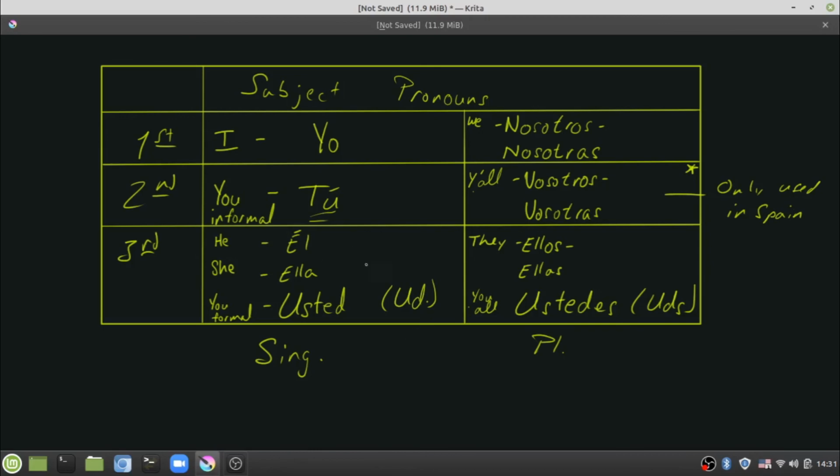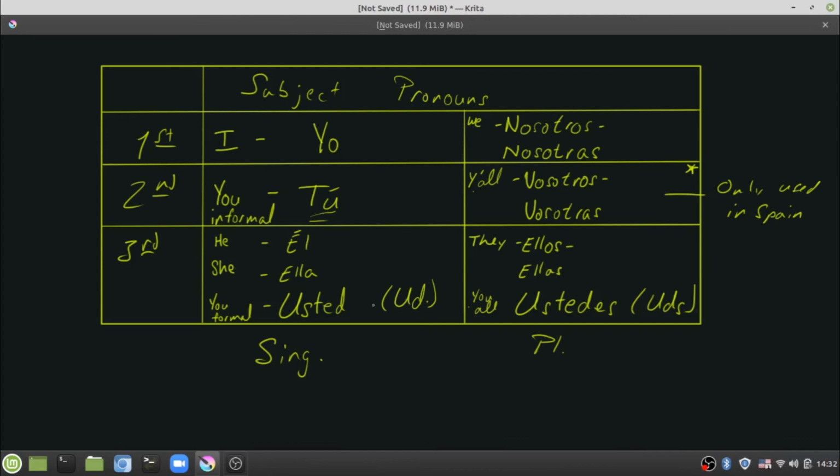Alright, so once again, the subject pronouns, to talk about who is doing the action in a sentence. We talked about first person, second person, and third person, and we have the singular side and the plural side. So I is yo, you is tú, and don't forget the accent over the u. He is going to be él with an accent over the e. She is going to be ella. You formal, remember, is someone who is a higher social status than you are, or someone you've never met before.